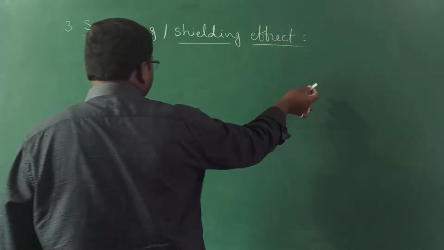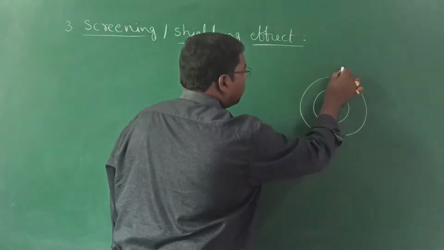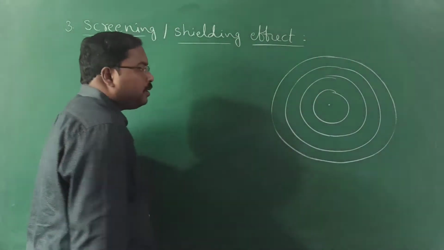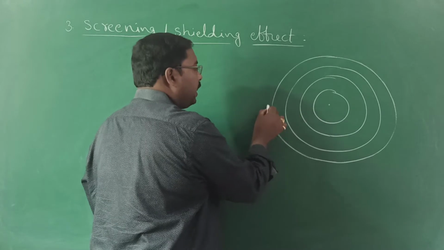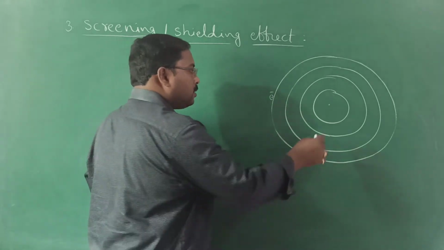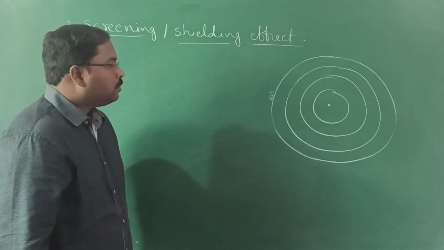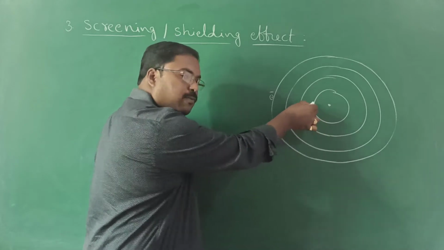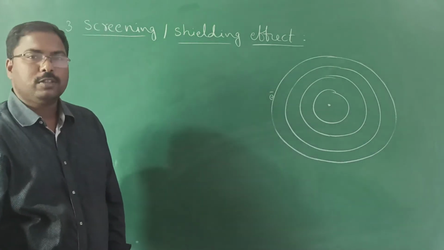To understand that, let's look at this side. For example, an atom is having these number of shells. So this is the first orbit, second orbit, third orbit, and let our electron be in the fourth orbit. So this is the nucleus. Now we know that this nucleus is attracting the electrons in the first orbit as well as the second orbit and the third orbit, as well as it attracts the fourth orbit also.